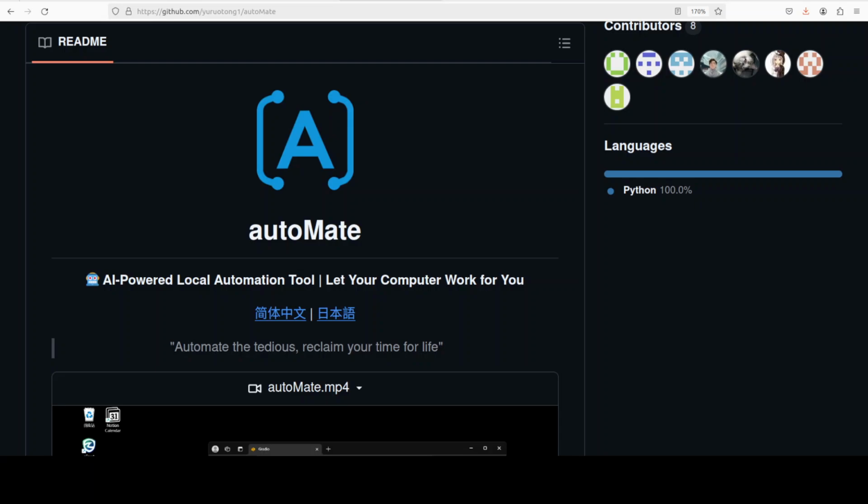One thing which intrigued me about this tool is that unlike traditional RPA tools, and if you have used UiPath or Power Automate, you know what I mean, which are quite complex and expensive too, this autoMate leverages large language models to complete complex automation processes with just a natural language task description. So let's try to get it installed and we will see how it works.